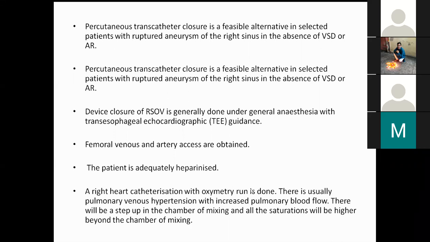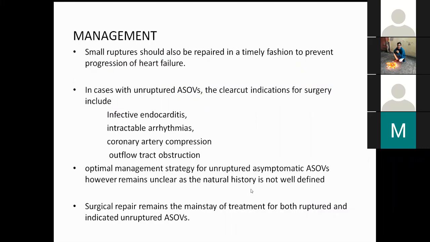So if there is an associated VSD, if there is significant AR which might require an AVR, if there is a larger perforation with the aortic end more than 12 millimeter, if there are multiple rupture sites, or if there is endocarditis, or if there is a failed device closure. Of these indications, the AR and the VSD are most specific, because even with larger VSDs, if the rims are good, one can go ahead and close with a device.